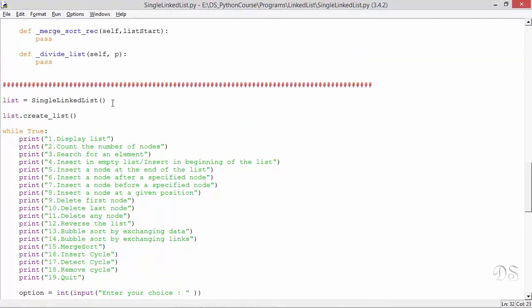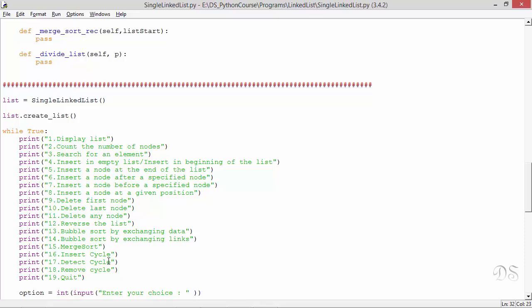Now here we had created a new single linked list instance, and in the init method we have initialized start to none. So the linked list that we have created here is actually empty. After that, we have called this method create list that will actually insert some nodes in the list, but we have not written the code for it yet. So that's why when we came here, the list was empty.